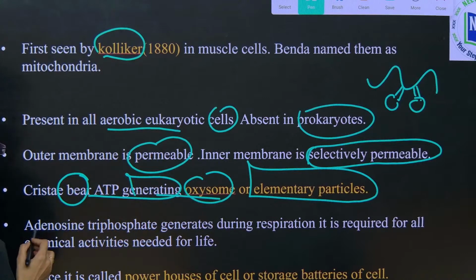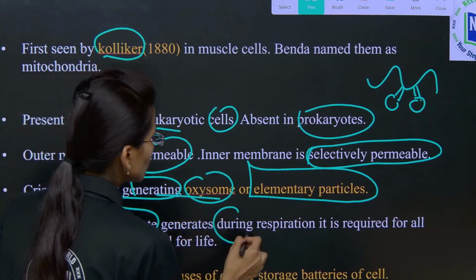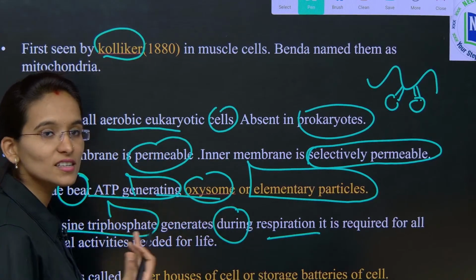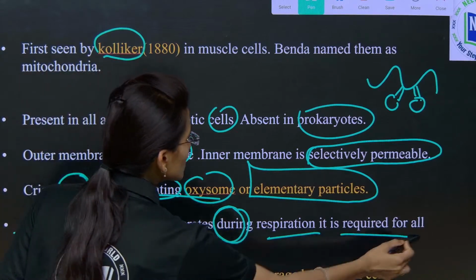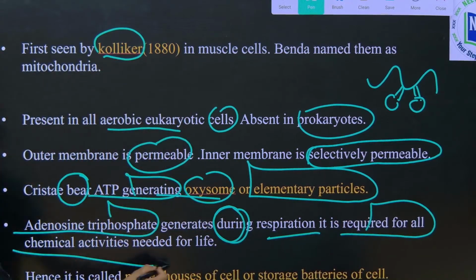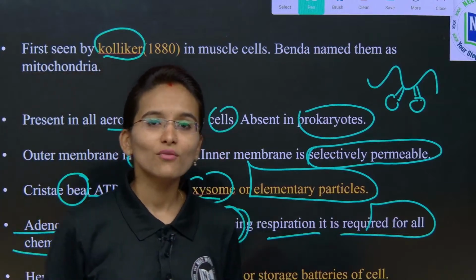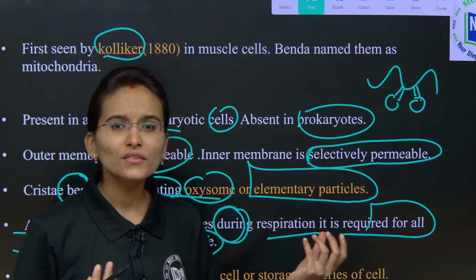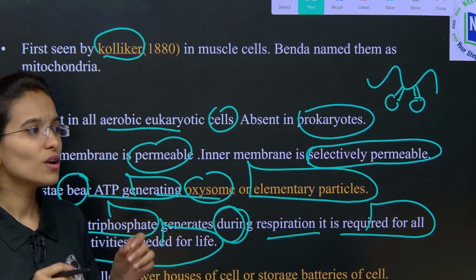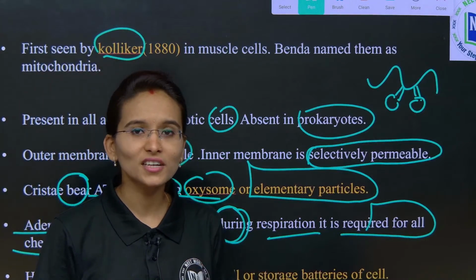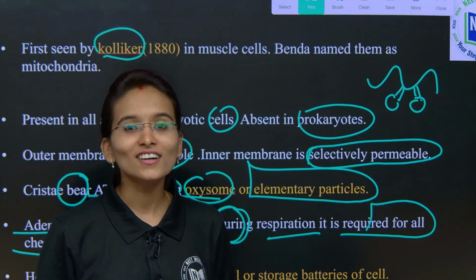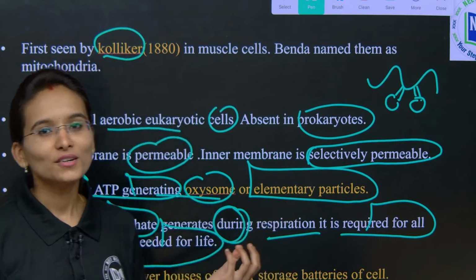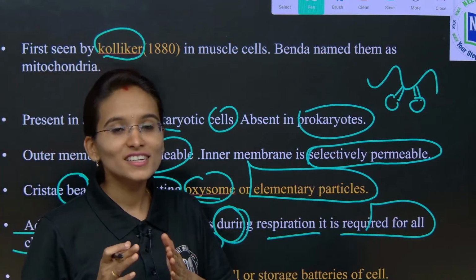Inside them adenosine triphosphate is generated during respiration. During the respiration process, energy is released and it is generated as ATP, and it is required. Why is it required? For all the chemical activities which are needed for life. If you want to walk, if you want to learn, if you want to do some exercise, for doing each and every activity we need energy, and all that energy is going to be supplied from the cell organelle called the mitochondria.